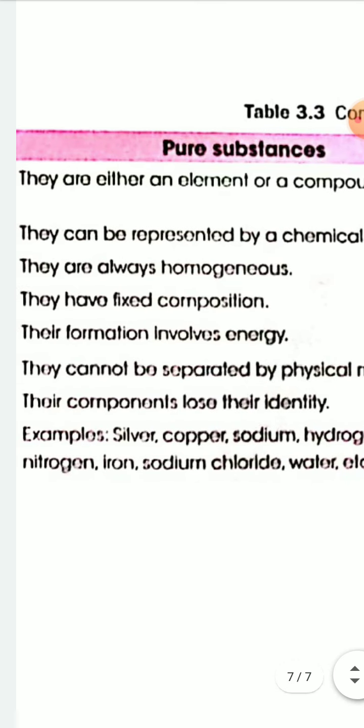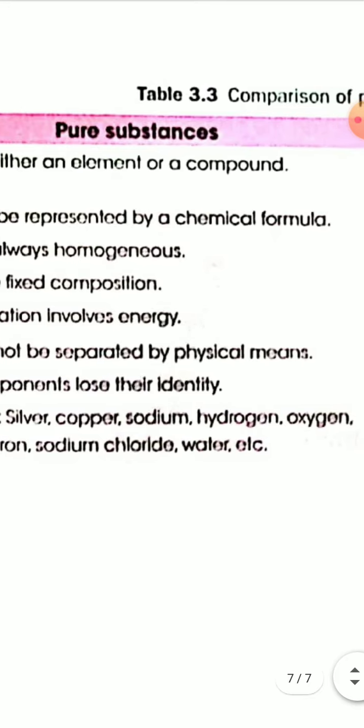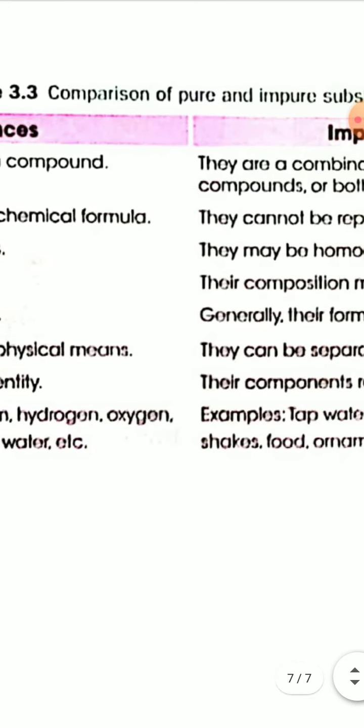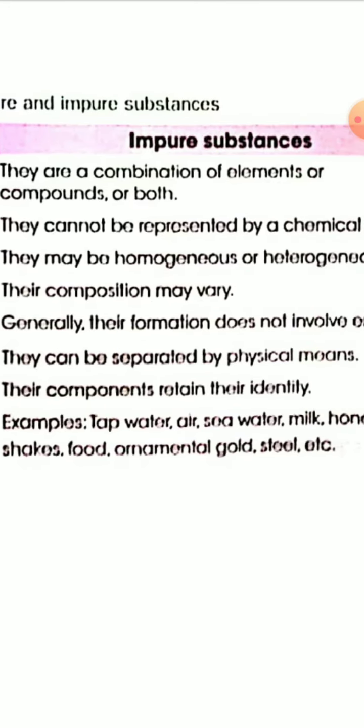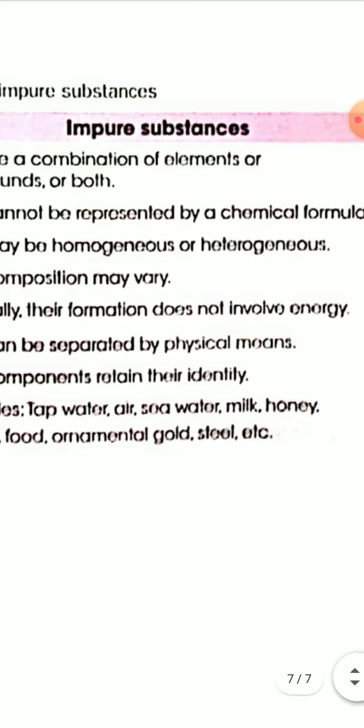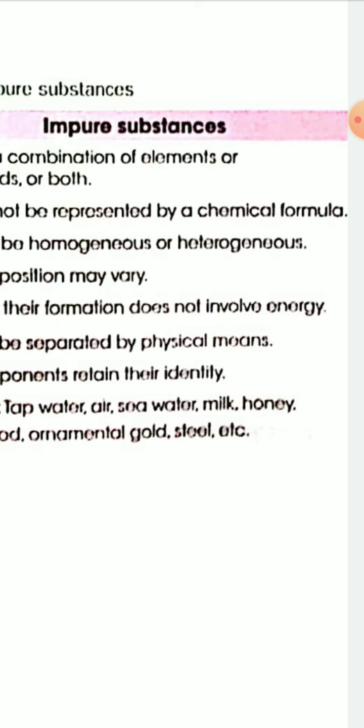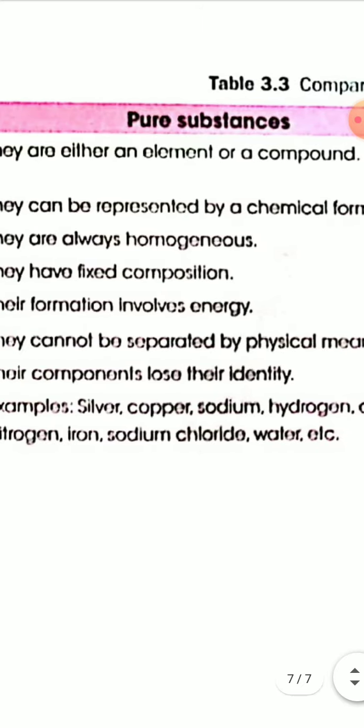Second point, pure substances can be represented by a chemical formula. I have told that. But impure substances, that is mixtures, cannot be represented by a chemical formula.